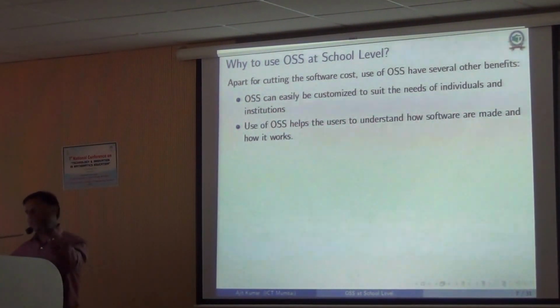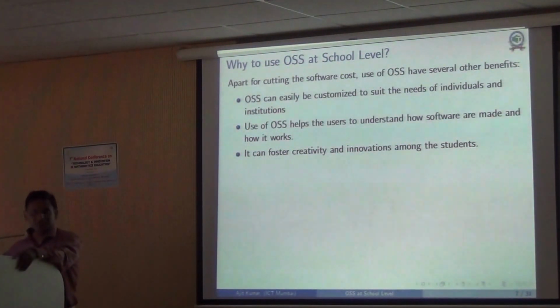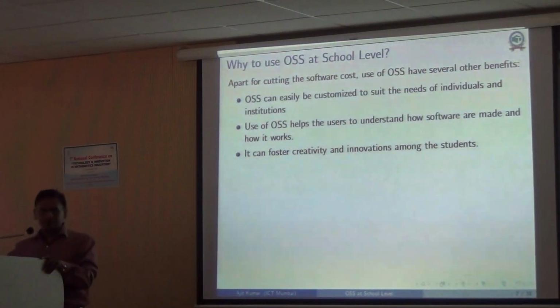Use of this OSS can help the user to understand how the software is made and how it works, that I already mentioned. And it can foster creativity and innovation among the students, right? So as I said, when you are asking the student to use a particular software in which everything is open, everything is available to see for the students, many students, I'm not saying all of them, would like to see how the programs are written and may like to change some of the source code, and that is how many things are made, right?